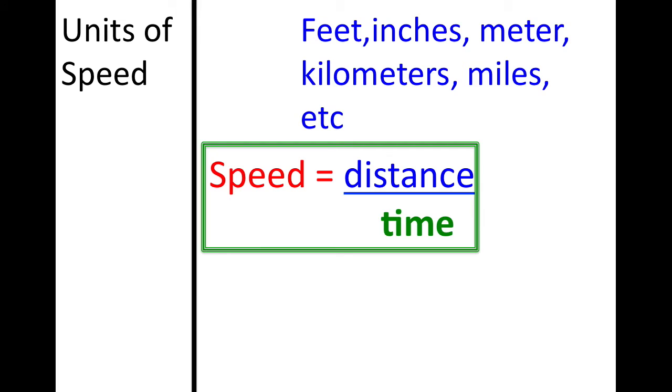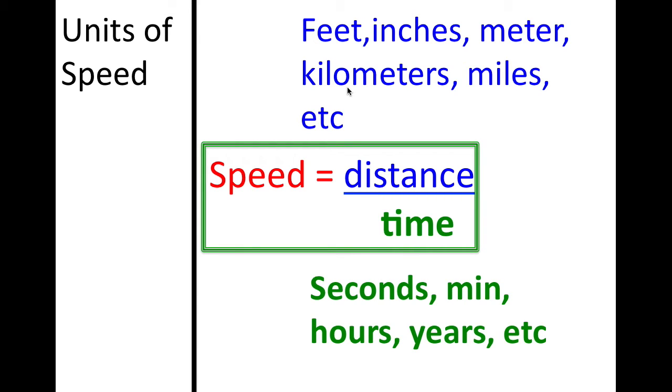Now, units of speed can be in various units of measurement, okay? So the distance can be in feet, inches, meters, kilometers, miles, etc., and there's also seconds, minutes, hours, years. You could have a speed that would be feet per minute. You could do inches per year, or kilometers per hour. So this is just to give you an idea that speed can be given in various units of measurement. In physics, especially if you were to take IB, we tend to stay more within kilometers per second or meters per second.